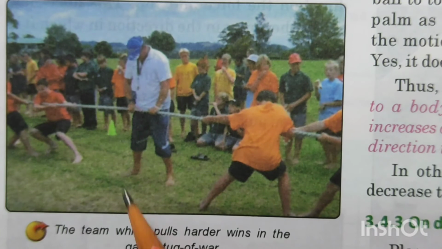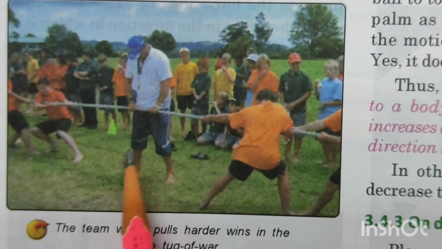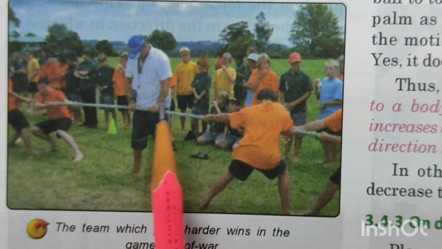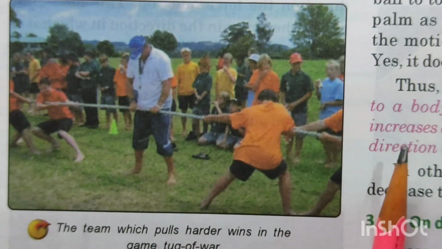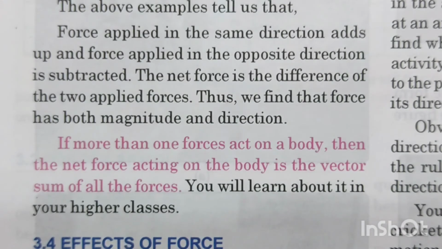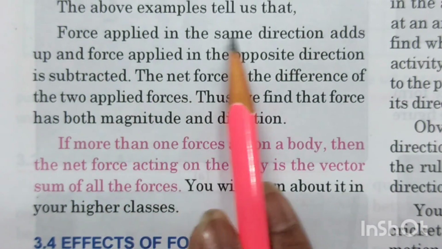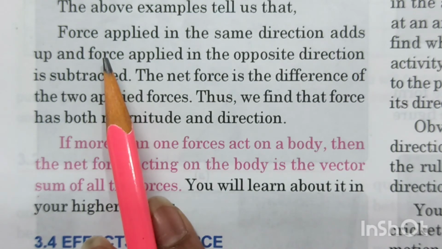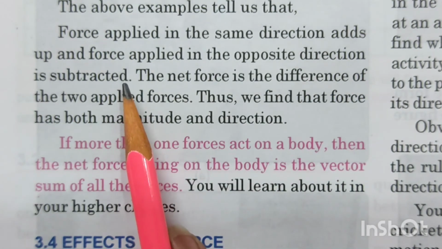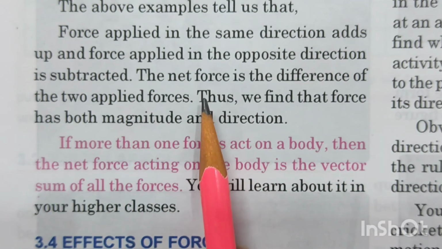Now look at this picture which is shown over here in your books, children. The teams are playing a match of tug of war. Whichever team pulls the rope harder will be the winner and the second team will be pulled towards them. So the same thing that I explained to you right now is written here, children. Force applied in the same direction will be added up. That means you add it. And force applied in the opposite direction will be subtracted. The net force will be the difference of the two applied forces.